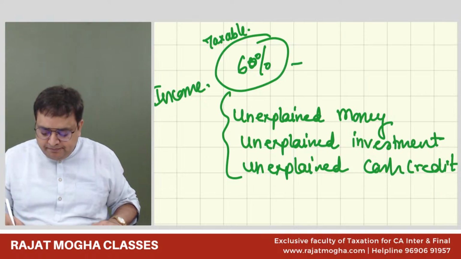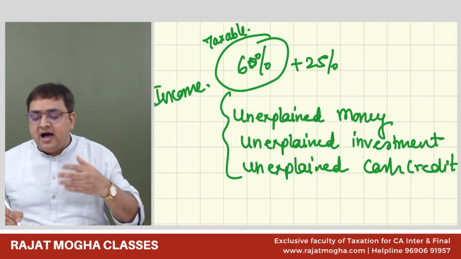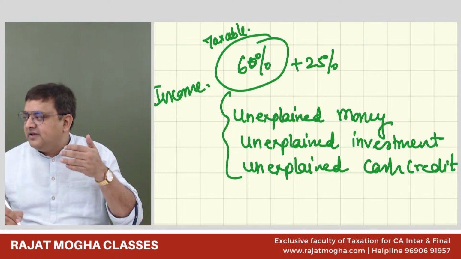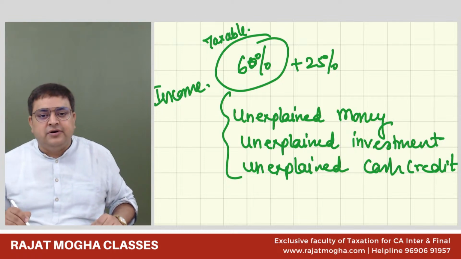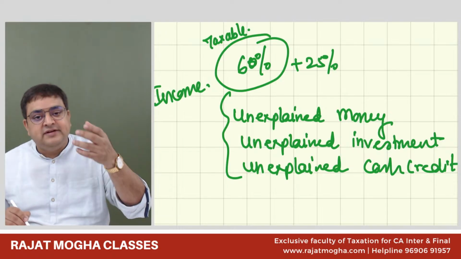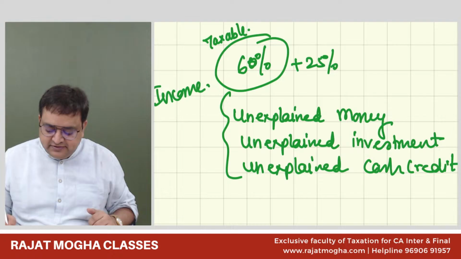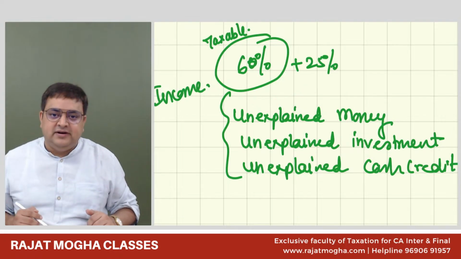The unexplained money are black money or? It is actually black money. These are undisclosed sources. These are unexplained sources. 60% is your tax rate plus 25% is your surcharge on it. 75%: 60%, 25% of 60, that is 15. So 75% is the tax.